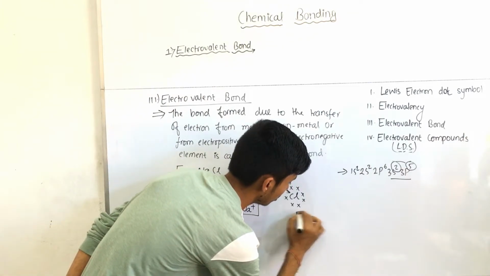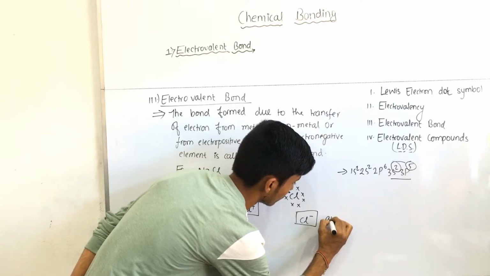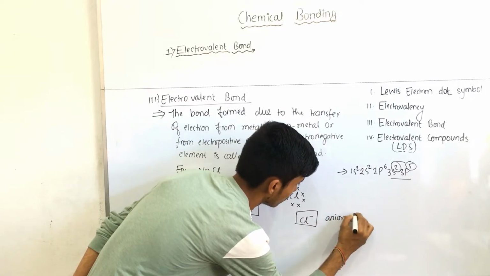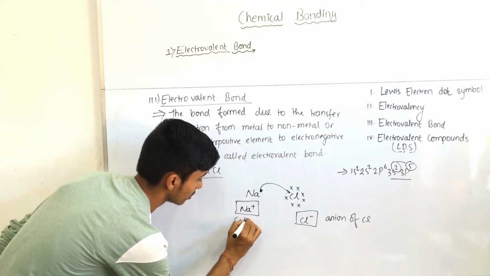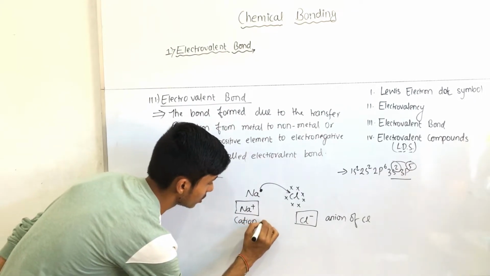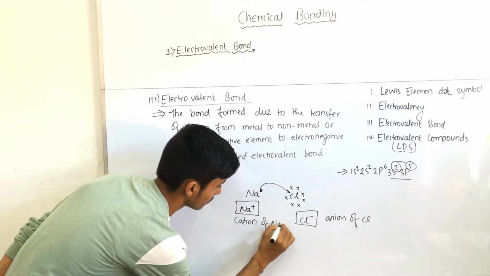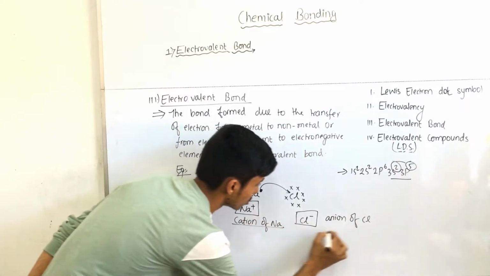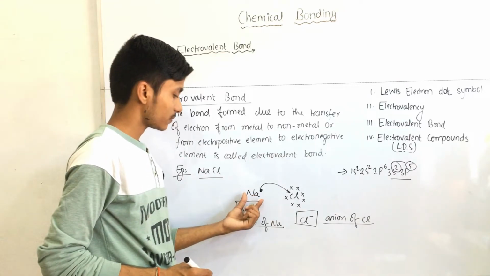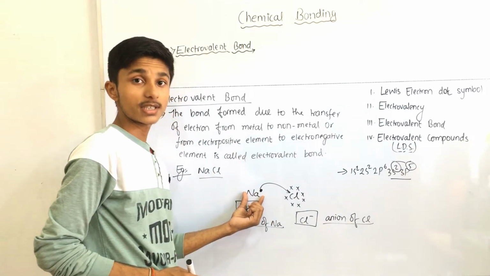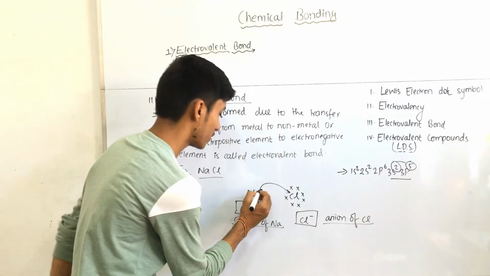This is the anion of chlorine, and this is the cation of sodium. So NaCl is formed by the transfer of electron.